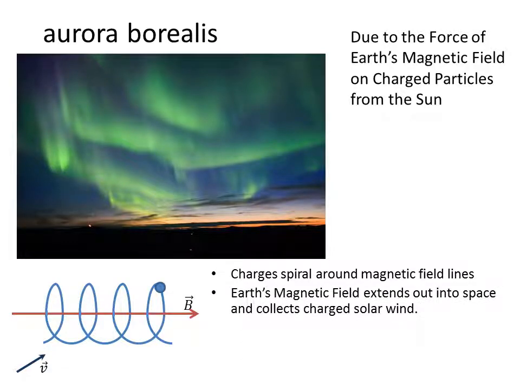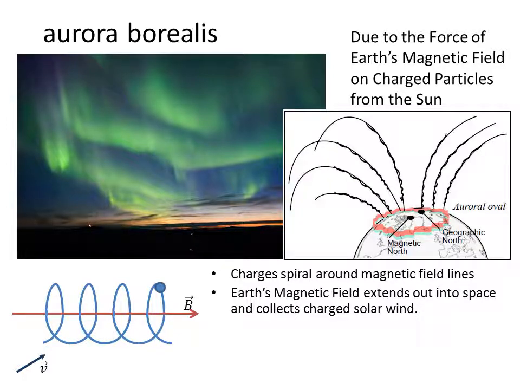The Earth's magnetic field extends far out into space and will collect much of the charged solar wind. So here we have a picture of the magnetic field extending far out into space. We see the B field lines, and around the B field lines, we see spirals. Those spirals are charged particles that have come in from the Sun at some angle to those B field lines and get captured by the B field lines and brought down to the Earth's surface. The charged particles are concentrated at the poles. The Aurora Borealis is also known as the Northern Lights because there are many B field lines coming into the North Pole of the Earth.